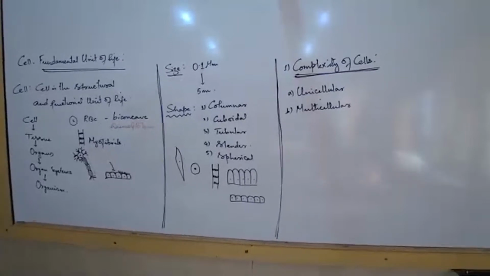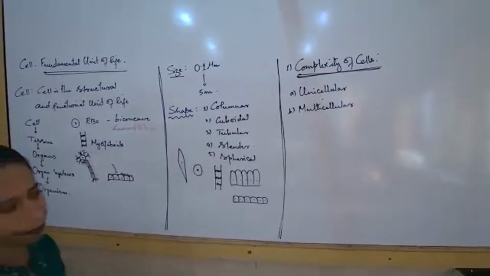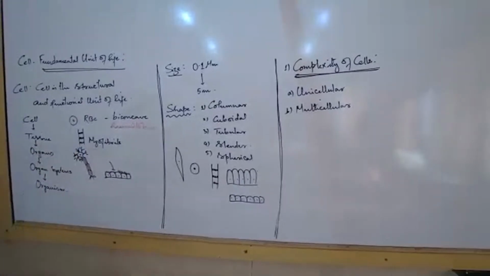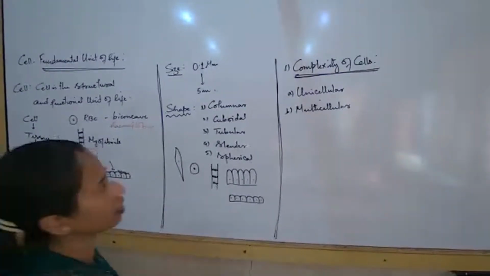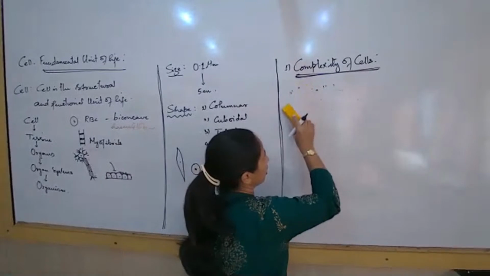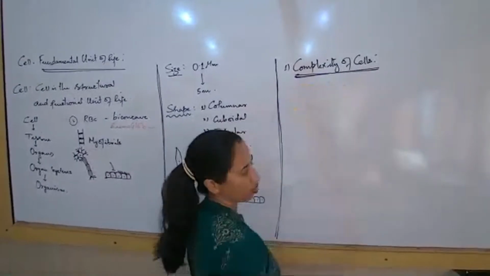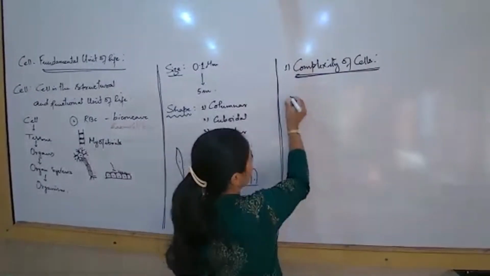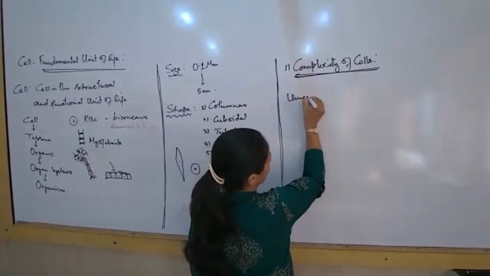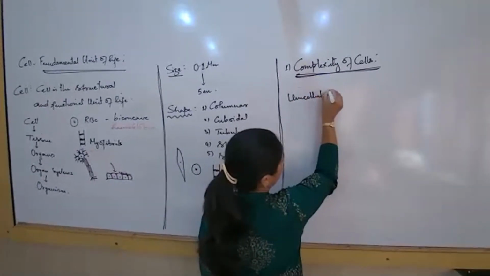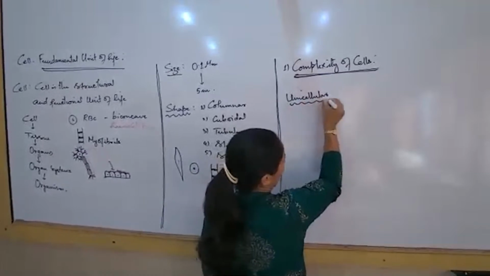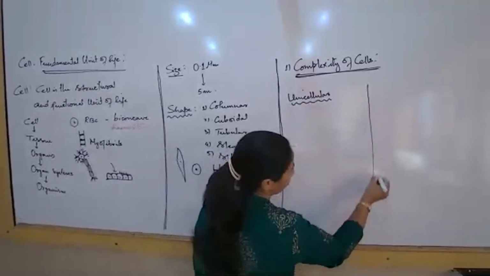Let us learn something specific here along with examples. At least 5 examples you should know for unicellular organisms and for multicellular organisms.